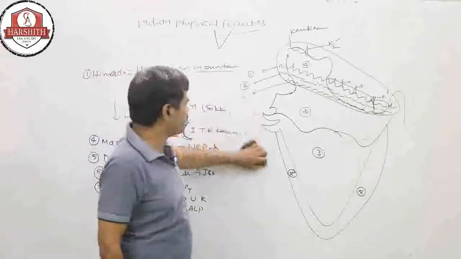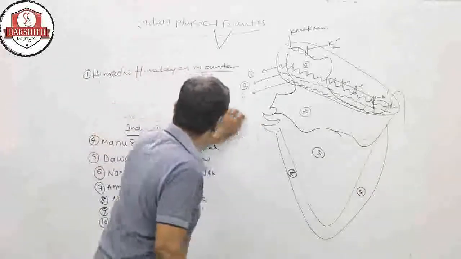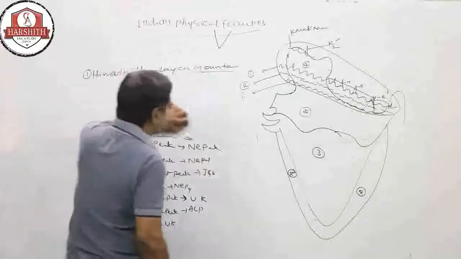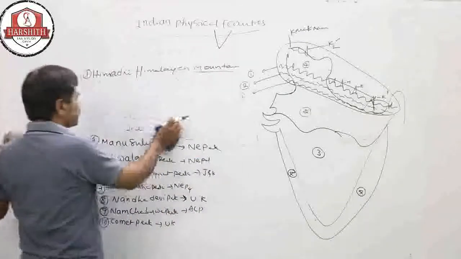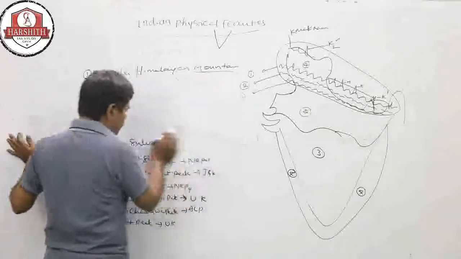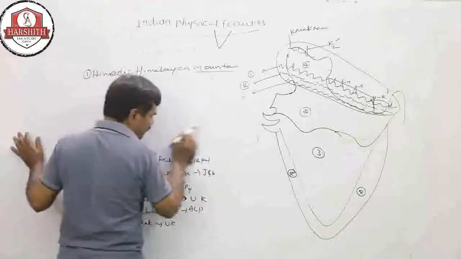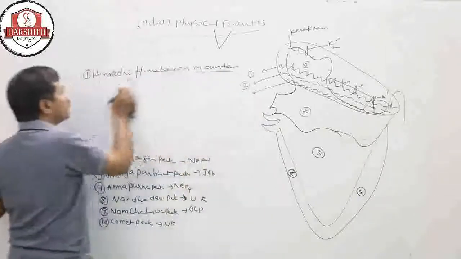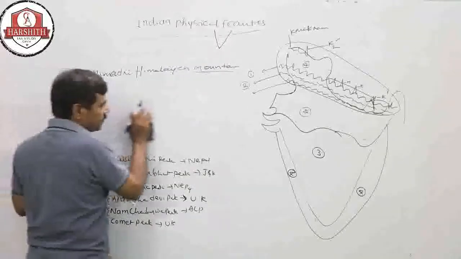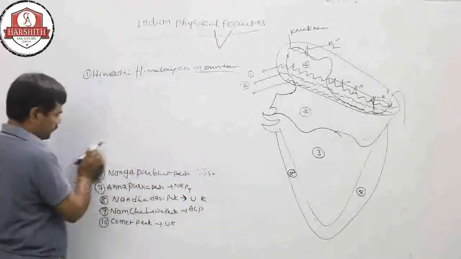Next, passes. On the Himadri there are so many passes. Passes mean transport ways between the mountains.